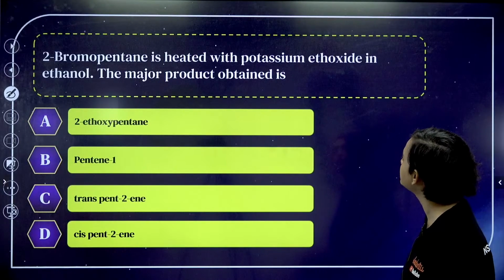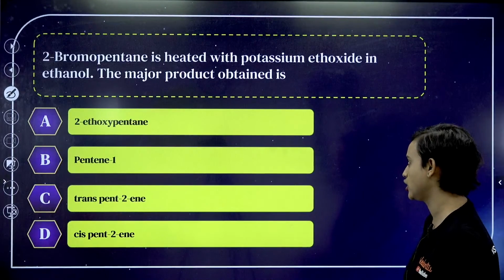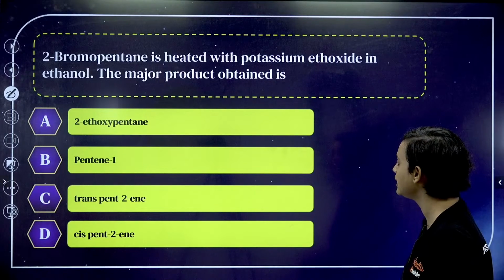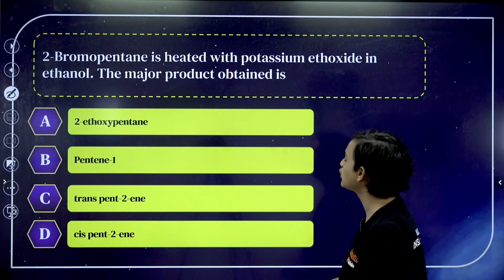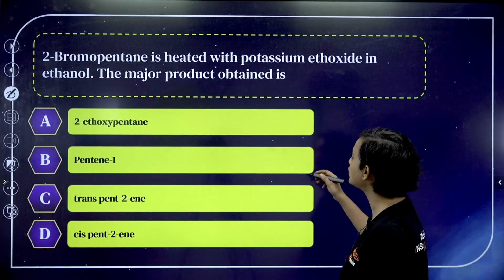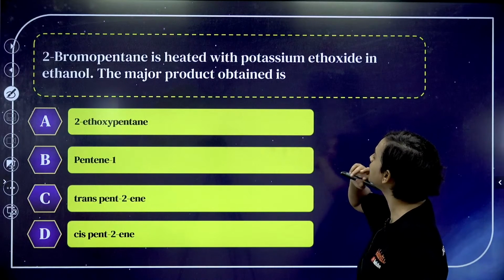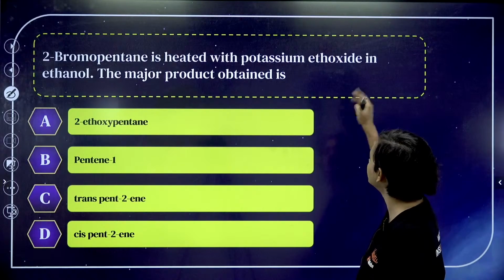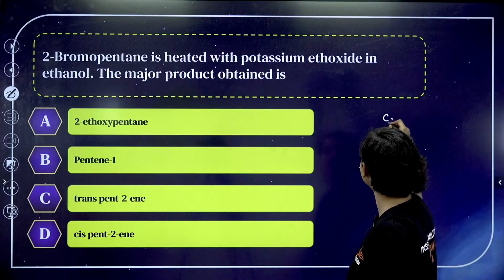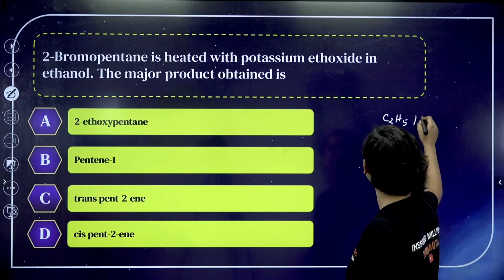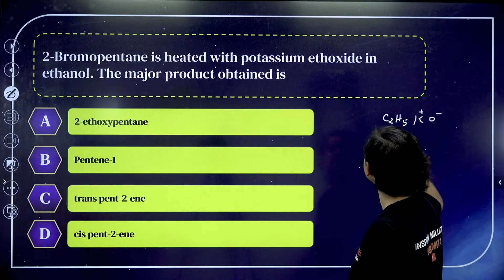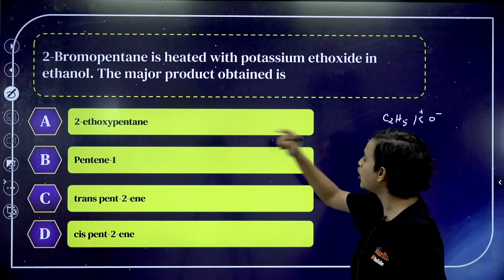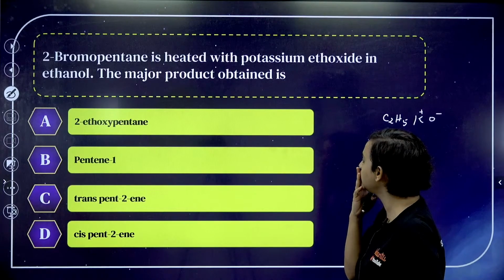2-bromopentane is heated with potassium ethoxide in ethanol. The major product obtained is? 2-bromopentane is heated with potassium ethoxide, C2H5O-K+, in ethanol. The major product obtained will be...